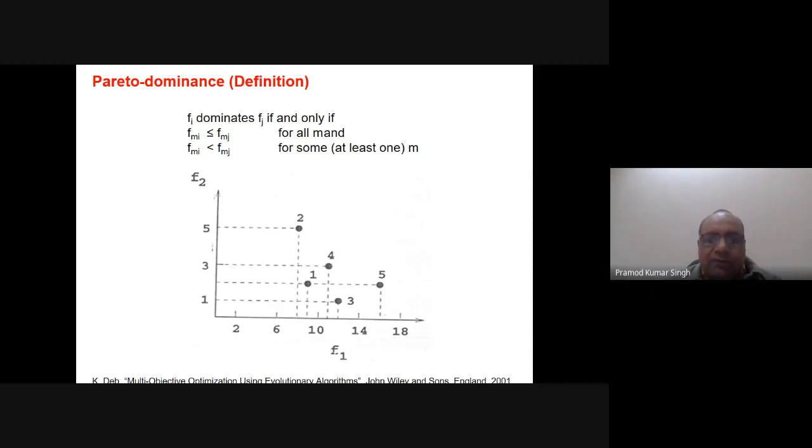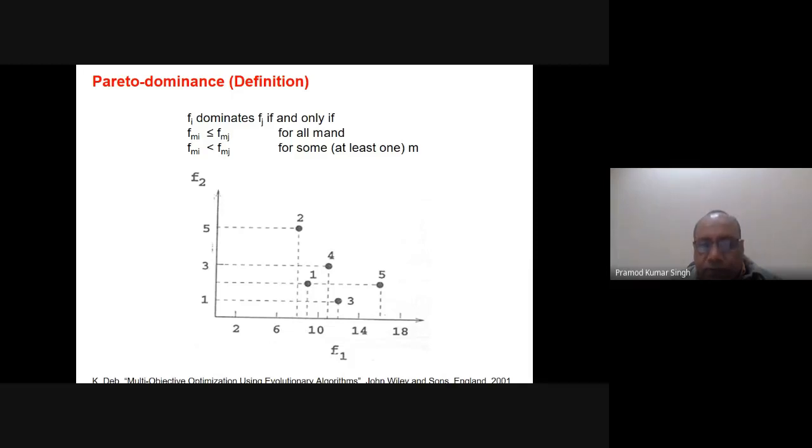And you just see what we are saying here. This definition is for the min, not for the max or the min max or the max min. If fmi is less than or equal to fmj for all m, and for at least one objective fmi is less than fmj, then we will say that solution i dominates solution j. So if I say this is i and this is j, solution 1 is dominating solution j.